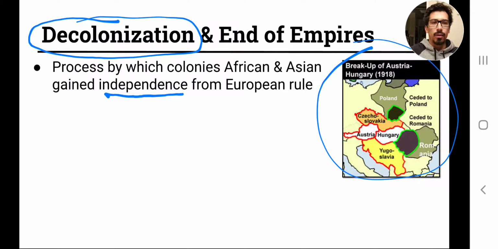And so those are included usually in this section. But I just wanted to clarify for you that when we're talking about decolonization, it's usually referring to the end of imperial rule, European imperial rule in places like Africa and Asia.